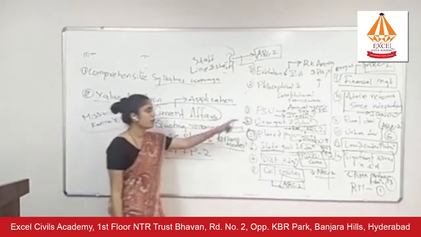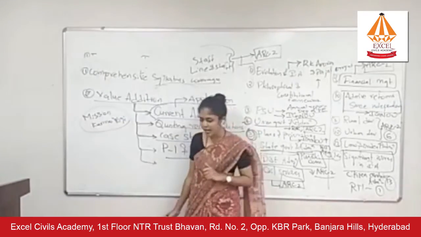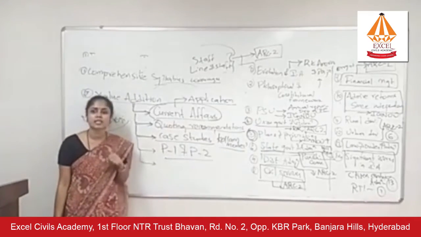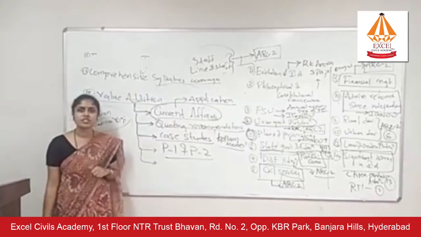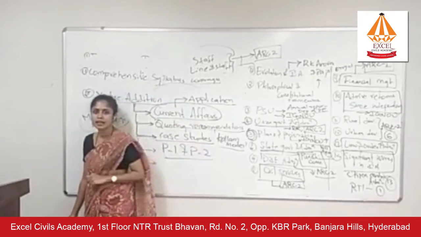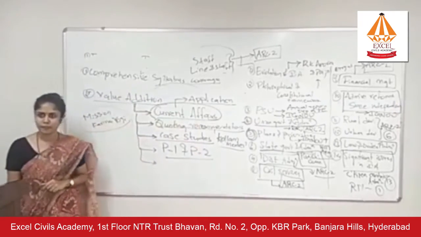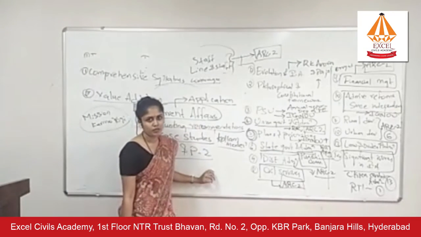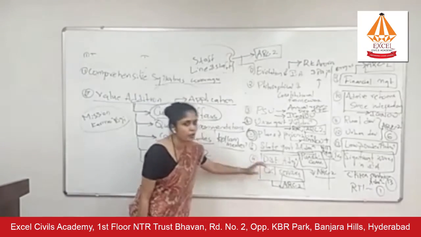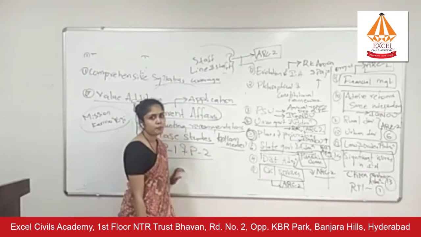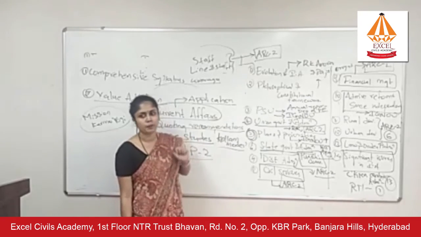If they ask you about public sector undertakings and how we can improve their performance, you have to write about performance-based incentives, which is a recommendation which was given by Taylor way back in 1900s. Okay, so this is how you have to link paper 1 and paper 2. Do not think that you will not write paper 2 content in paper 1, right? So you have to write paper 2 content in paper 1 and paper 1 content in paper 2.